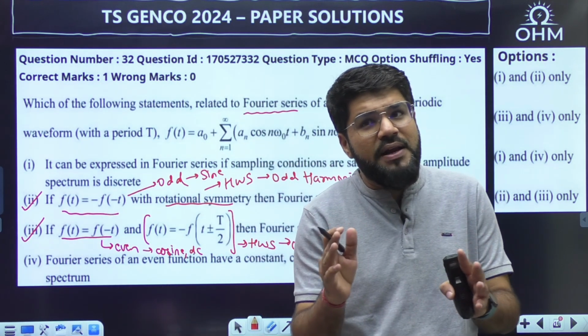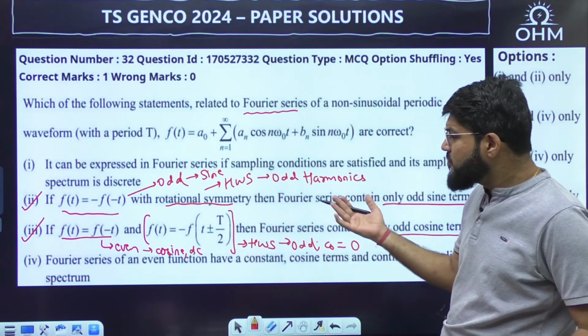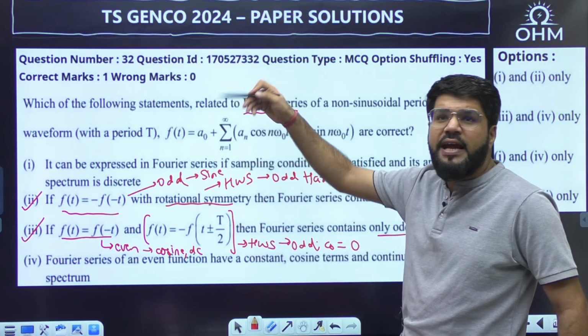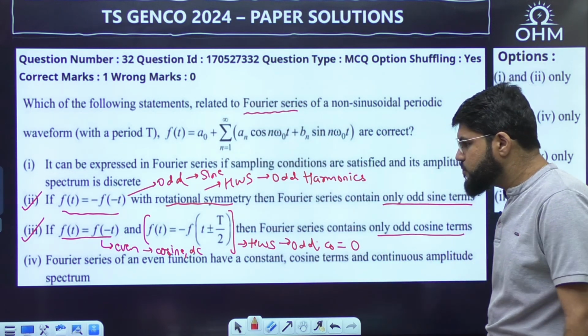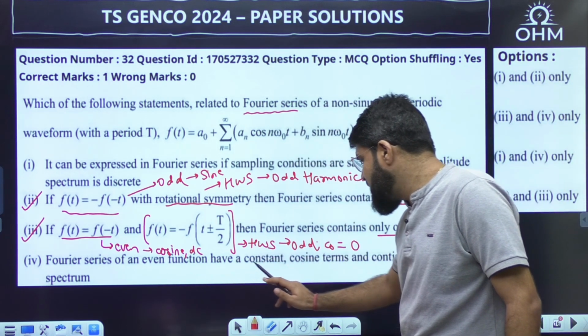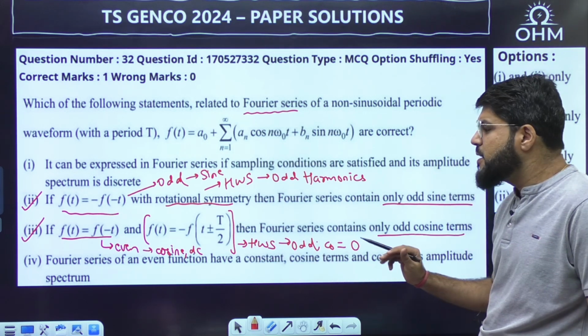Again I repeat, if it is only even symmetric, cosine and DC both will come. But because of half wave symmetry, only odd harmonics, no even term, and A naught, A2, all those are counted as even. Next statement: Fourier series of an even function has a constant and cosine terms, correct, this is correct, and continuous amplitude spectrum, no.